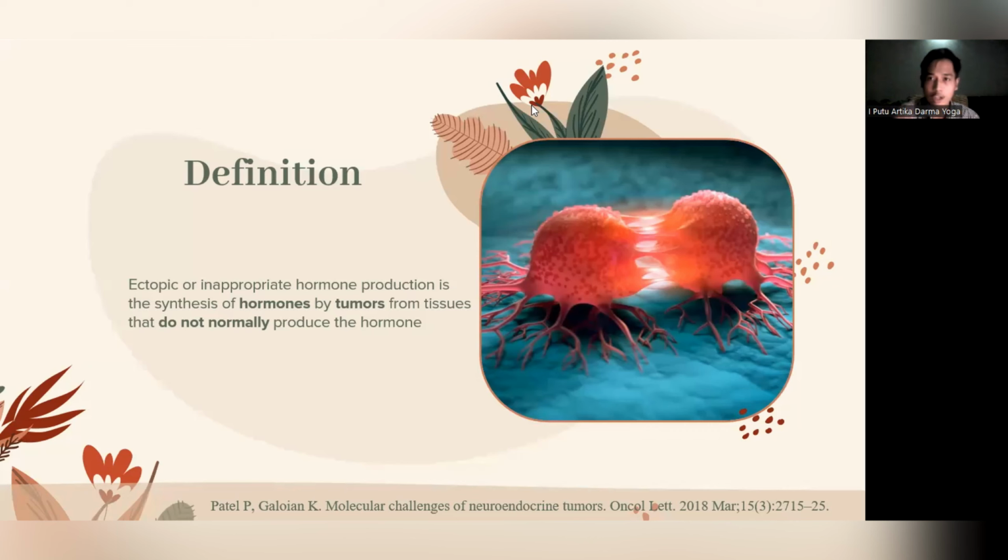So in this opportunity, I want to explain the definition of tumor with ectopic production of hormone. Ectopic or inappropriate hormone production is the synthesis of hormones by tumors from tissue that does not normally produce the hormone. Ectopic hormone production in a tumor could therefore result from an alteration in the tumor cell type's DNA binding protein environment, which activates the enhancer of the hormone gene, or from a change in the enhancer or silencer region adjacent to the hormone structural gene. So that's all the definition of tumor with ectopic production of hormone. The presentation will be continued by my friends.